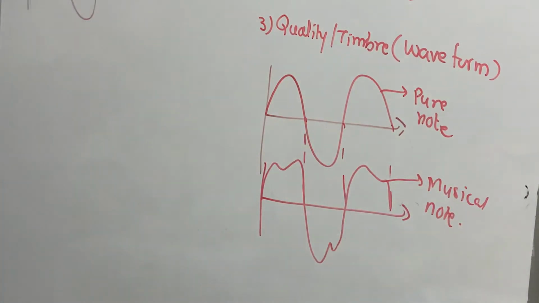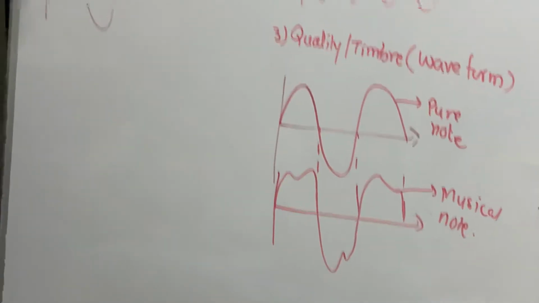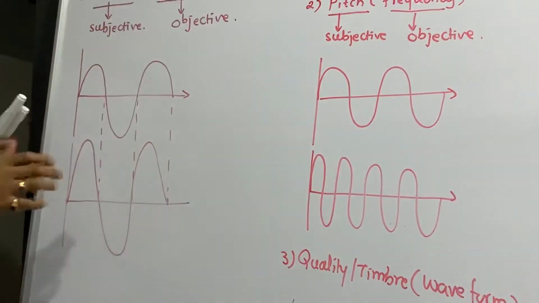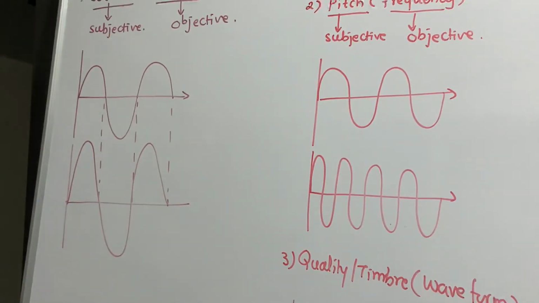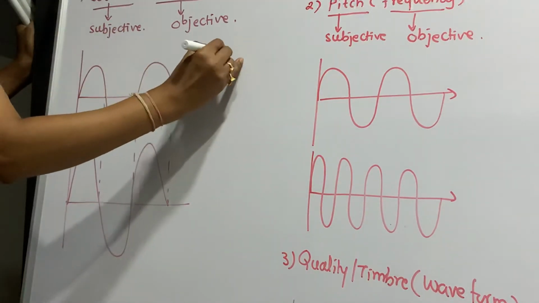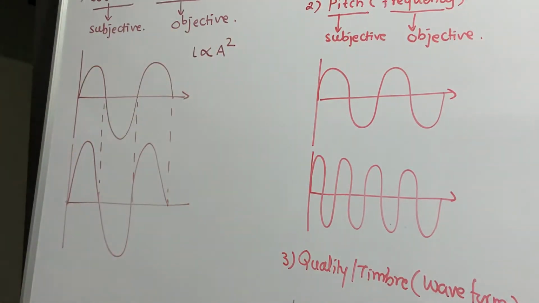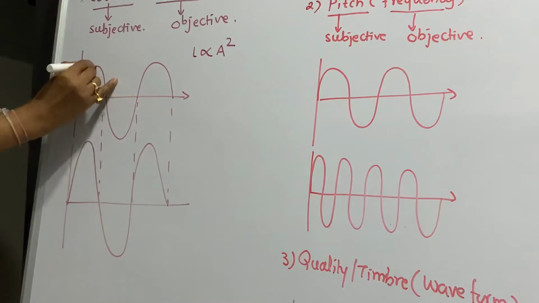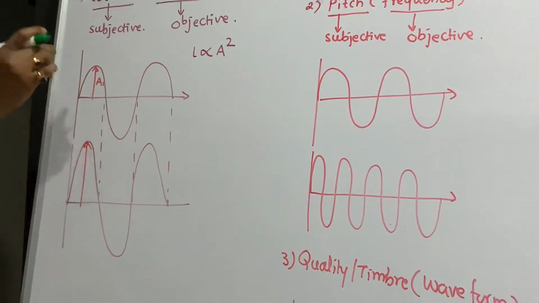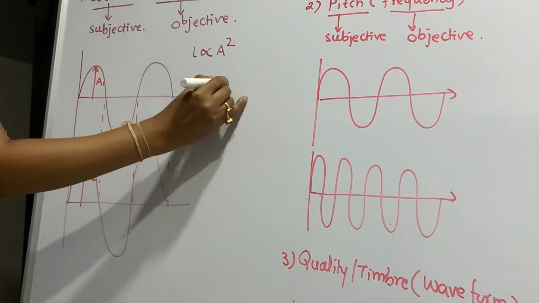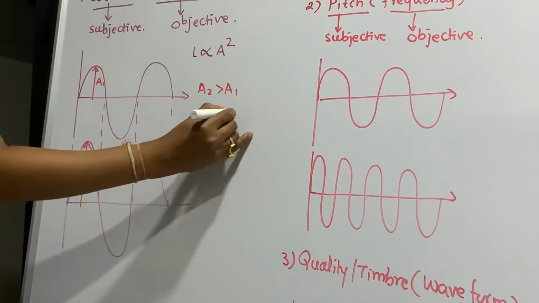Now, when I study loudness, I am keeping pitch and quality fixed, and then I am comparing with amplitude. Here, loudness is directly proportional to amplitude square. So in the first wave, the amplitude is A1. Over here, having the same waveform, same pattern, and same pitch, the only difference is in the height. The amplitude will be A2. Now since A2 is greater than A1, obviously L2 is greater than L1.